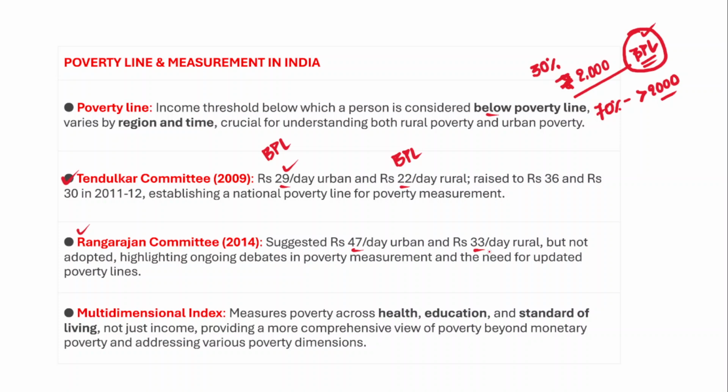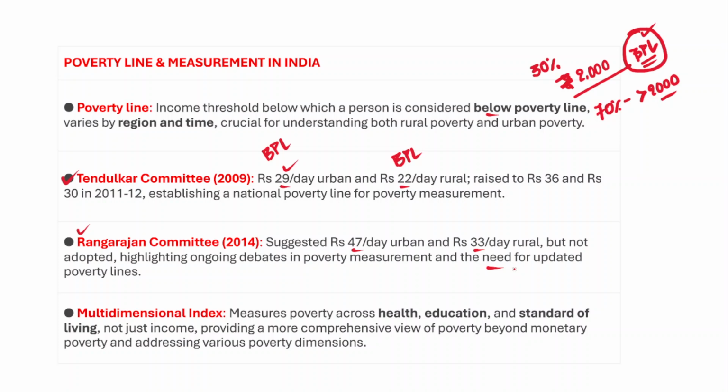However, it has been highlighting the ongoing debates in poverty measurement and also the need for updated poverty lines. Whatever poverty line we have in India is outdated, so there is a need for an updated poverty line.